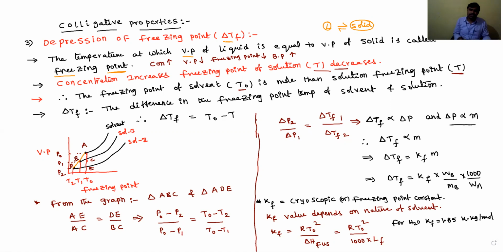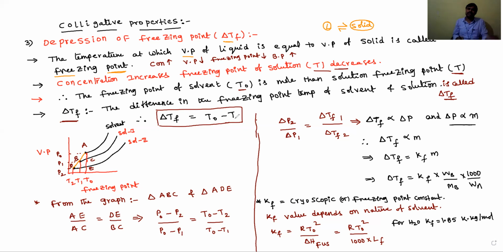Now, what is depression of freezing point? Delta TF definition: the difference in the freezing point temperature of the solvent and its solution is called delta TF, depression of freezing point temperature. Delta TF is equal to T naught minus T, where T naught is the freezing point temperature of the solvent and T is the freezing point temperature of the solution. Now we need to derive the delta TF formula.